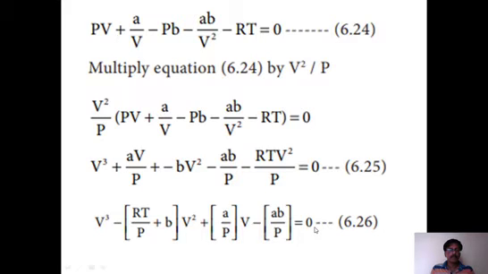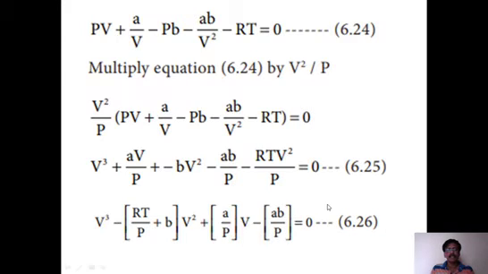Now look at the coefficients. The V^3 coefficient is only 1. V^2 has a coefficient of minus (RT/P + b), V has a coefficient a/P, and there is a constant ab/P.